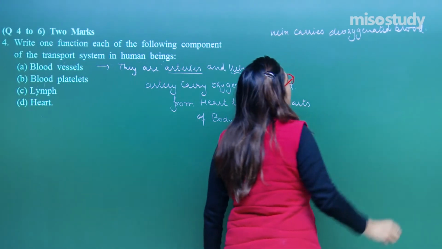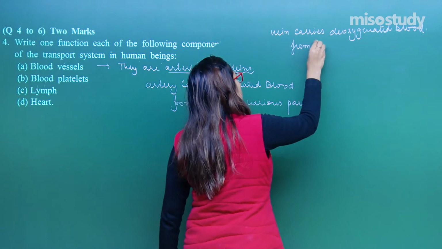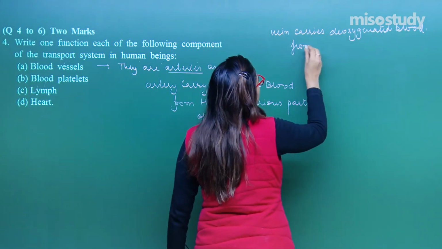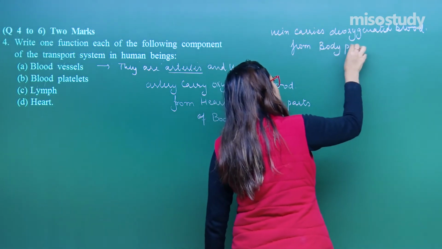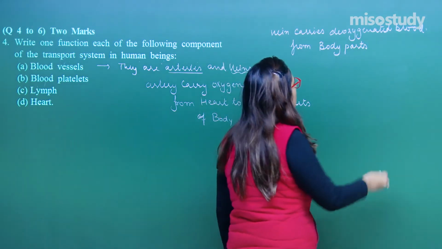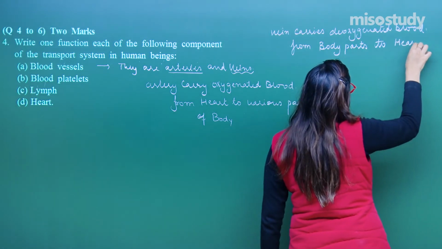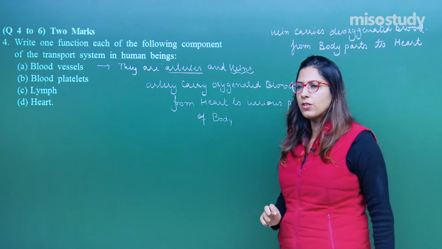And from where do they carry the deoxygenated blood? Veins carry deoxygenated blood from body parts. Here, the body parts are all the body parts except your lungs. So, body parts to the heart, from where it is transported to your lungs for gaseous exchange.